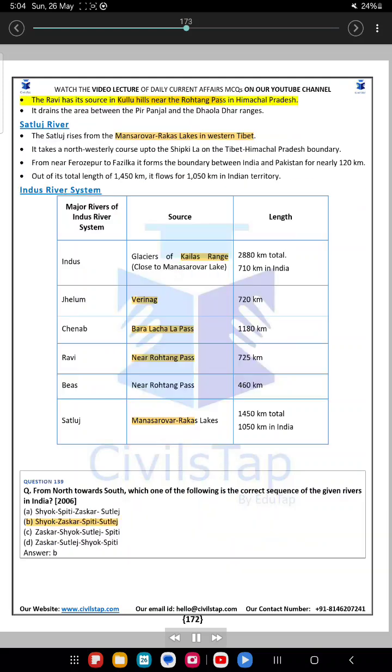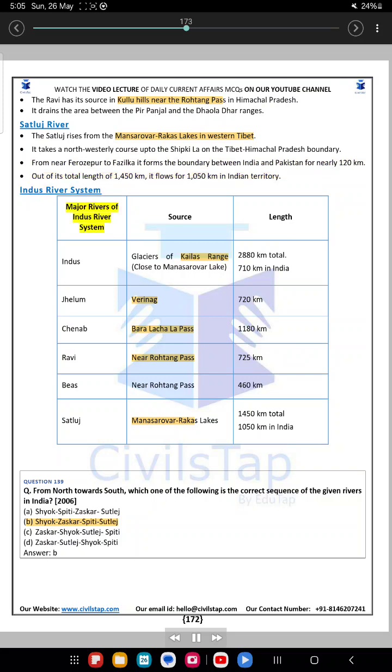Ravi River. The Ravi has its source in Kullu Hills near the Rotang Pass in Himachal Pradesh. It drains the area between the Pir Panjal and the Dhauladhar ranges. Satluj River. The Satluj rises from the Mansarovar Rakshas lakes in western Tibet. It takes a northwesterly course up to the Shipki La on the Tibet-Himachal Pradesh boundary. From near Firozpur to Fazilka it forms the boundary between India and Pakistan for nearly 120 kilometers. Out of its total length of 1,450 kilometers, it flows for 1,050 kilometers in Indian territory.